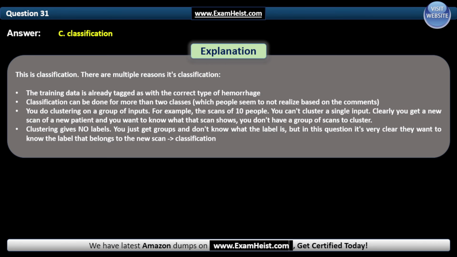You do clustering on a group of inputs, for example, the scans of 10 people. You can't cluster a single input. Clearly, you get a new scan of a new patient and you want to know what this scan shows. You don't have a group of scans to cluster. Clustering gives no labels, you just get groups and don't know what the label is. But in this question, it is very clear they want to know the label that belongs to the new scan: classification.